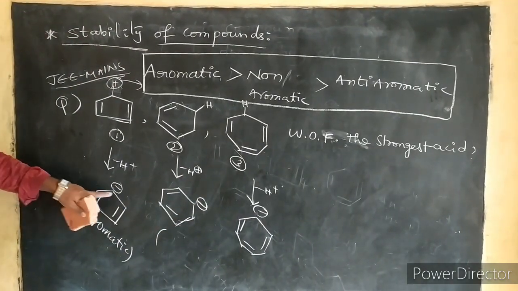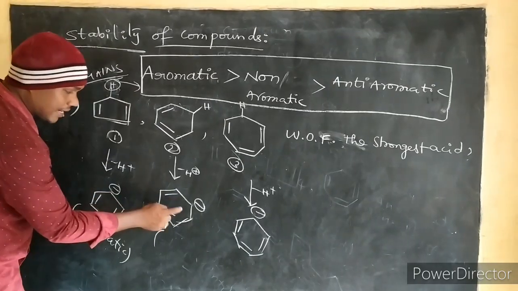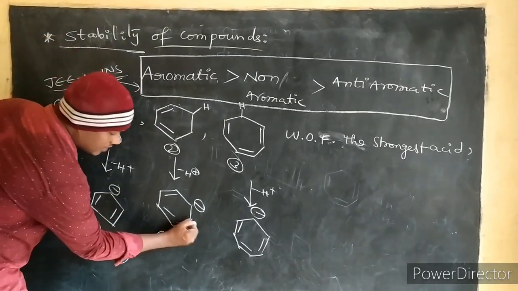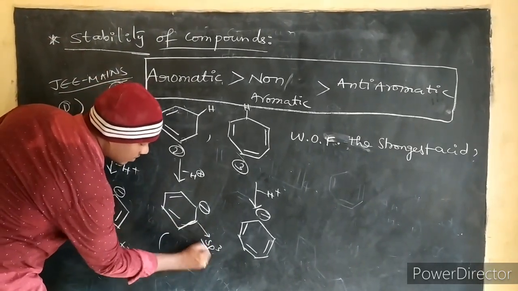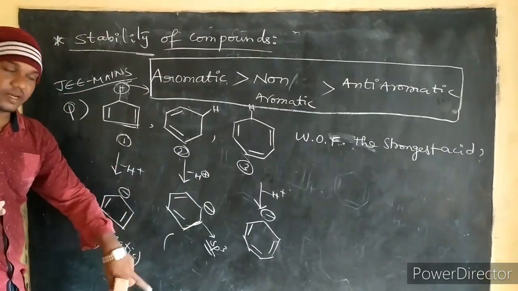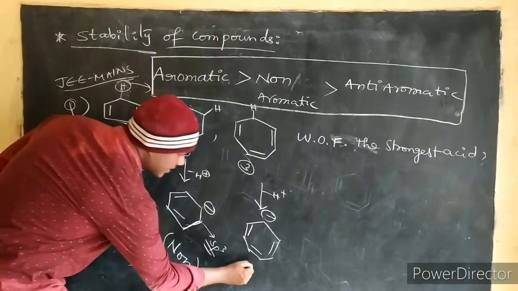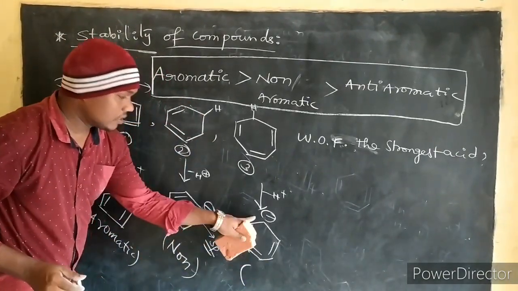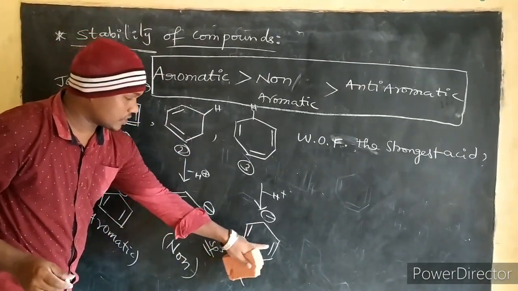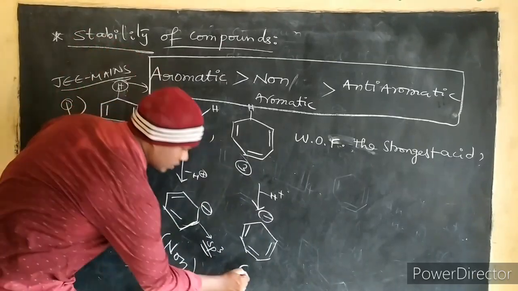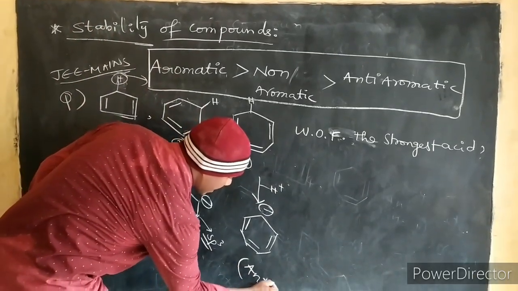Why? Because here 6 pi electrons, here again 6 pi electrons, but this is what? sp3 carbon. sp3 carbon means it is out of conjugation. So this is non-aromatic. And here there are 8 pi electrons, 2 plus 2 plus 2 plus 2. So this is anti-aromatic.